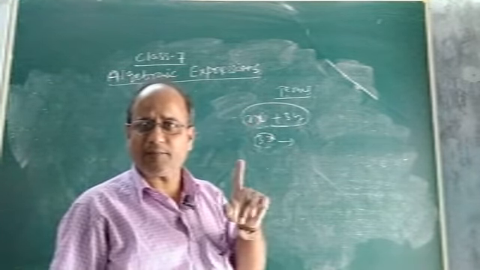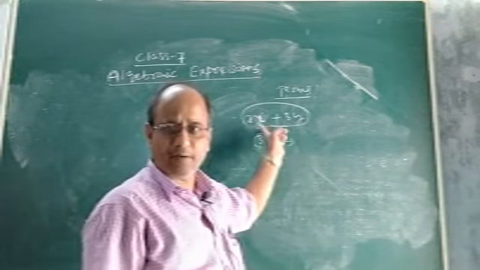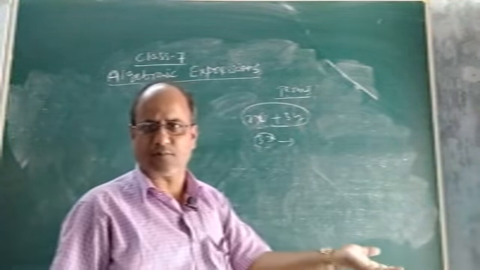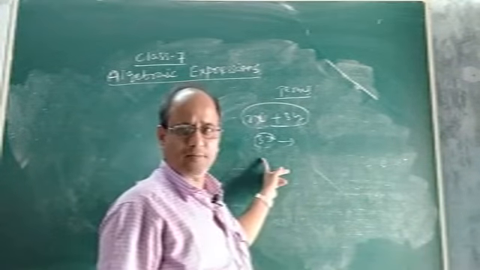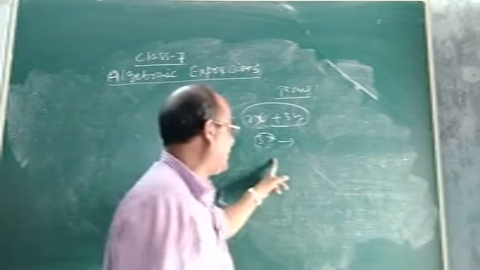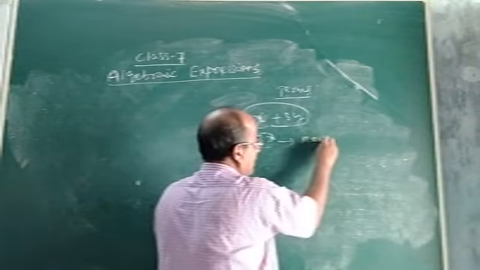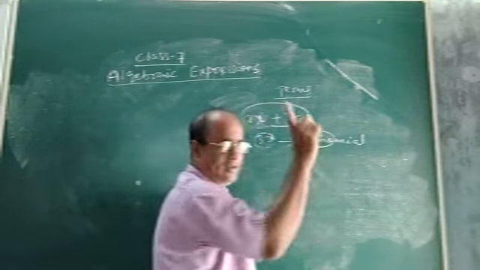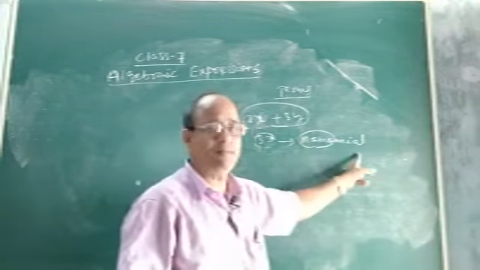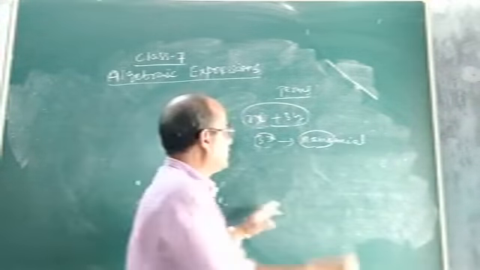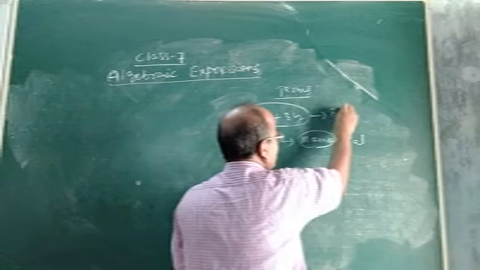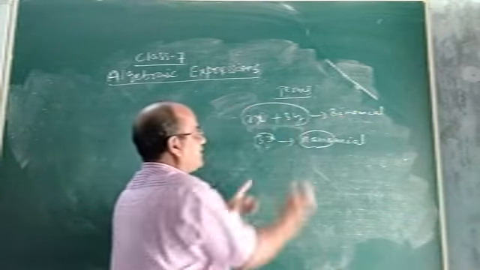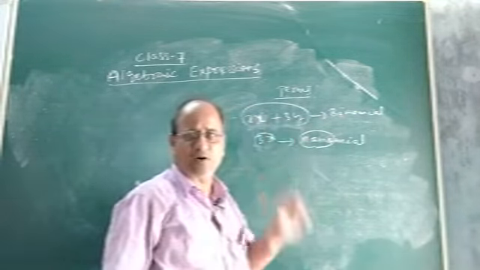And an algebraic expression may contain one term, two terms, three terms, four terms or more than four terms. If the algebraic expression contains one term, we call it a monomial. Mono means one or single, and mial means term, single term. This is a binomial. Why is it a binomial? Because this algebraic expression contains two terms.